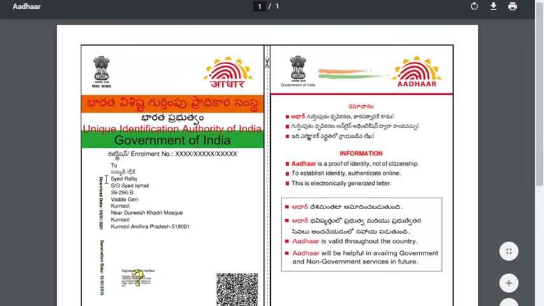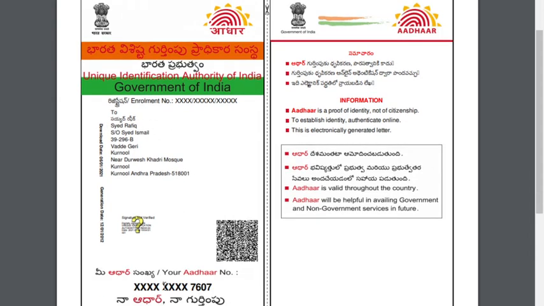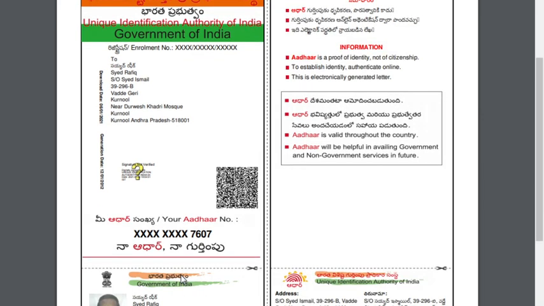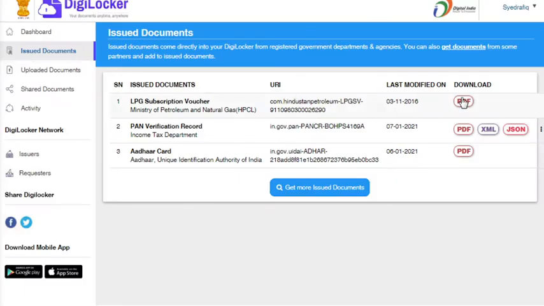If you observe here, in both Aadhaar card and PAN card, names are same. Okay, and this is called the masked Aadhaar card. Here I am hiding my whole number. So this is my name, this is my Aadhaar card. Similarly, LPG also, gas subscription, that also you can.